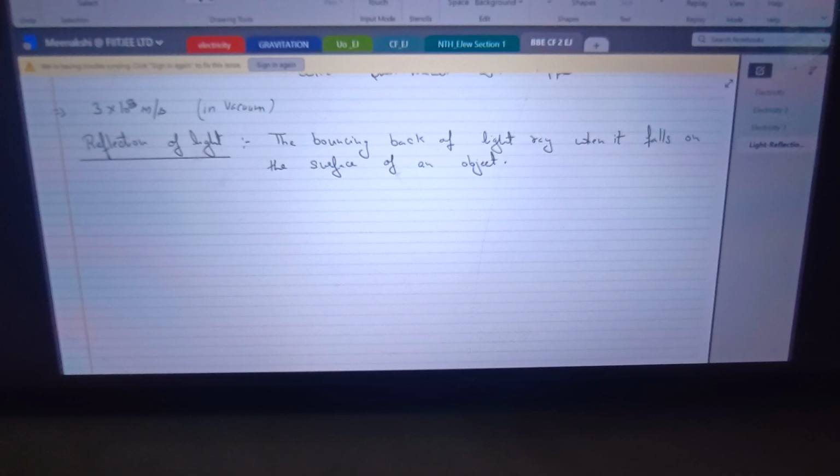Whenever this happens, light follows certain rules, and we represent them by the laws of reflection. Say this is a light ray which is incident on the surface, and the point where it is incident on the surface is called the point of incidence. If we draw a perpendicular at the point of incidence on the surface, it is referred to as the normal. The angle which the incident ray makes with the normal is referred to as the angle of incidence. I is the angle of incidence.